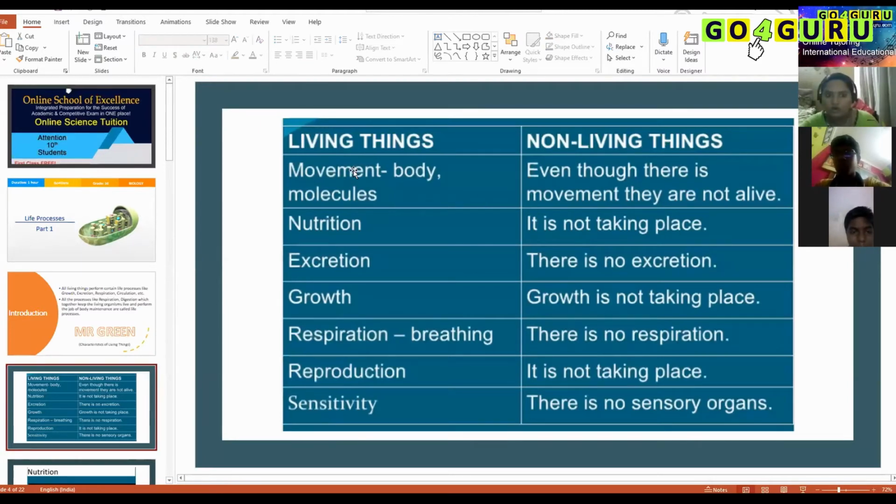So these are the differences between living things and non-living things. As we all know, living things can move. Non-living things cannot move. Even though we have different types of movement, what are the different types of movement you know?